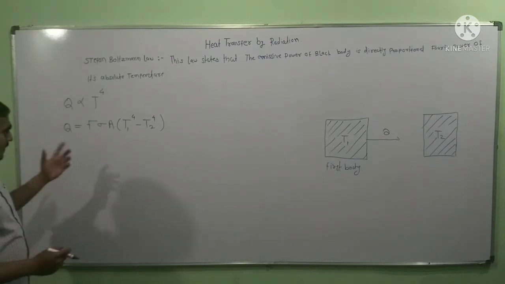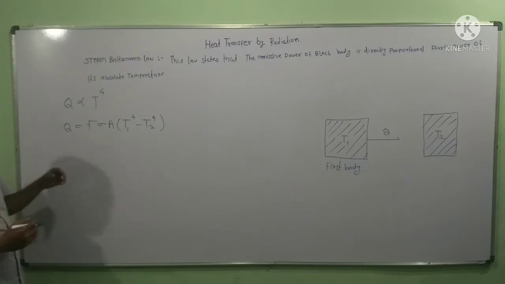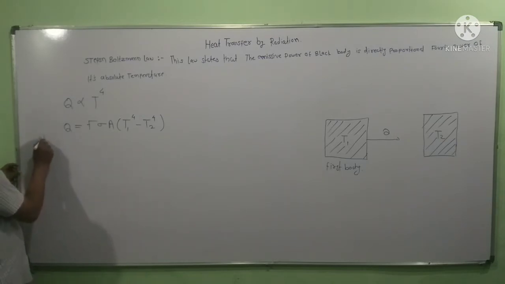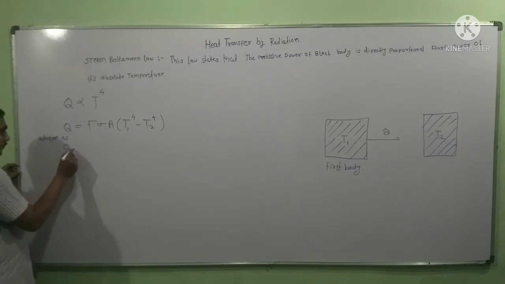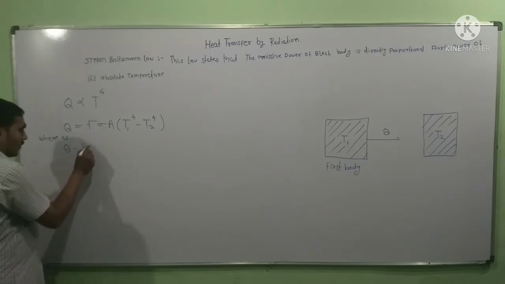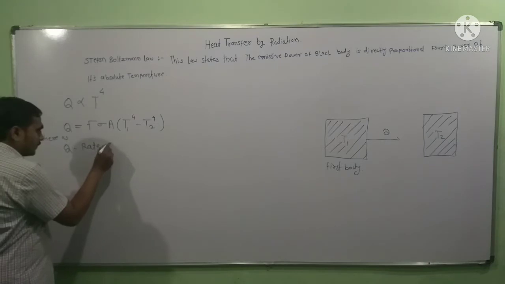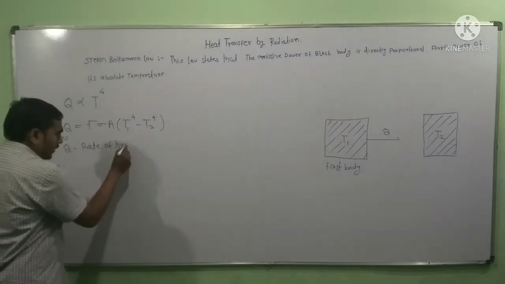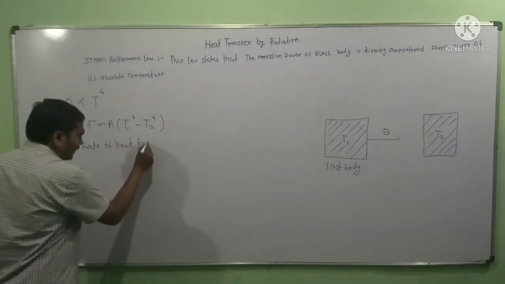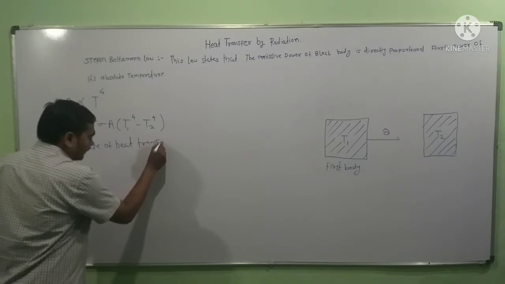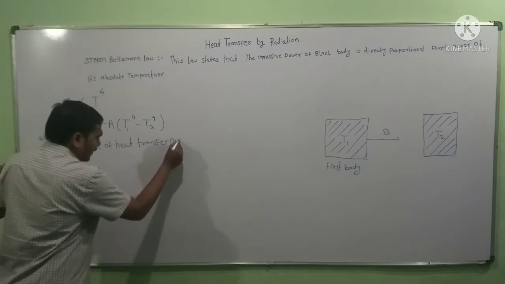What are the parameters? Q is the rate of heat transfer in watt.